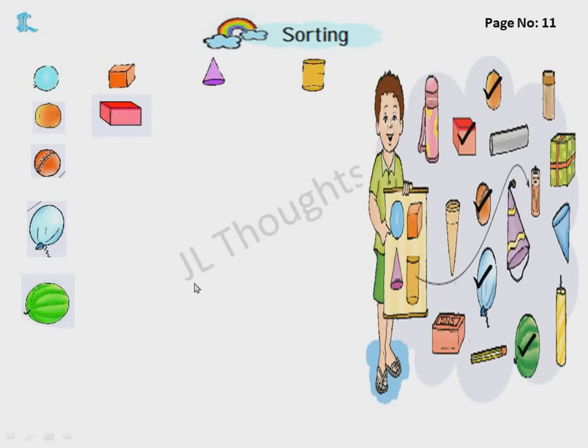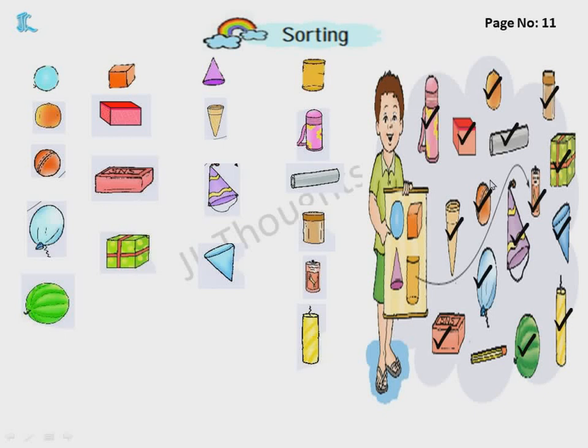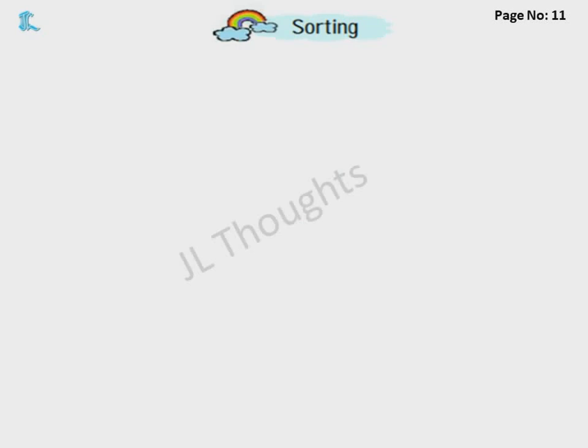Next, dice shape: this box, brick, gift box. Now coming to the cone shape: this ice cream, joker's cap, this cone shaped one. Next, cylinder shape: water bottle, this cylinder shaped item here. Yes. Next, one more tin is there, battery, candle. So now is it easy to understand the shapes? Yes.